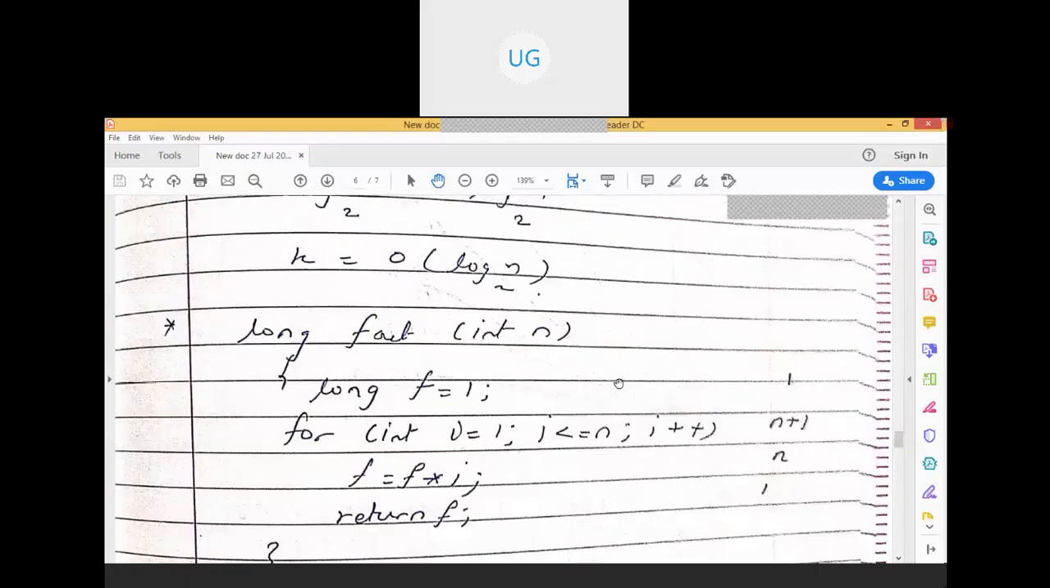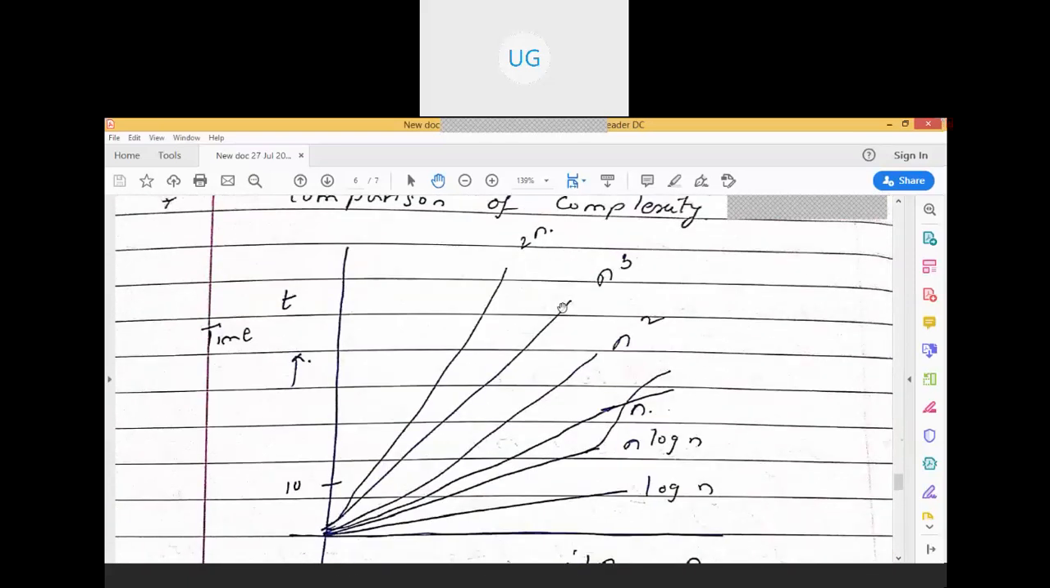So 2 raised to n, or exponential time complexity, is going to take the maximum amount of time. Whereas logarithmic is considered a better algorithm. The algorithms whose time complexities are in terms of log n are considered better, because they take a lesser amount of iterations.